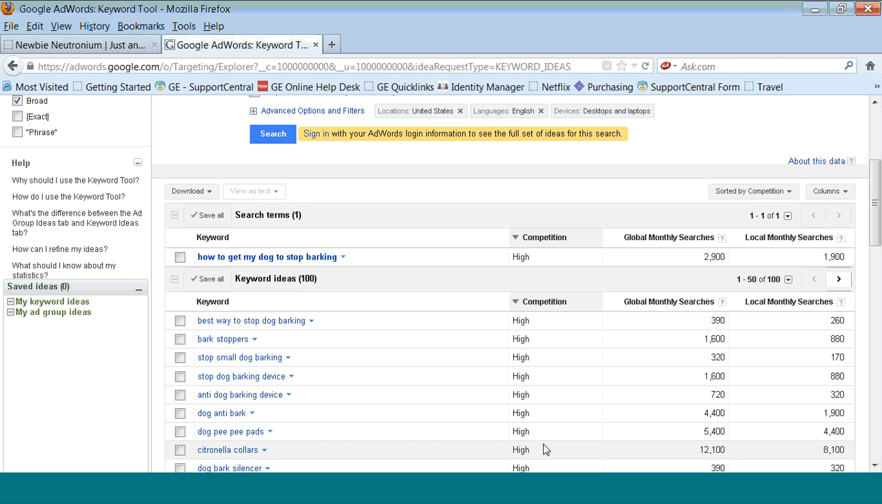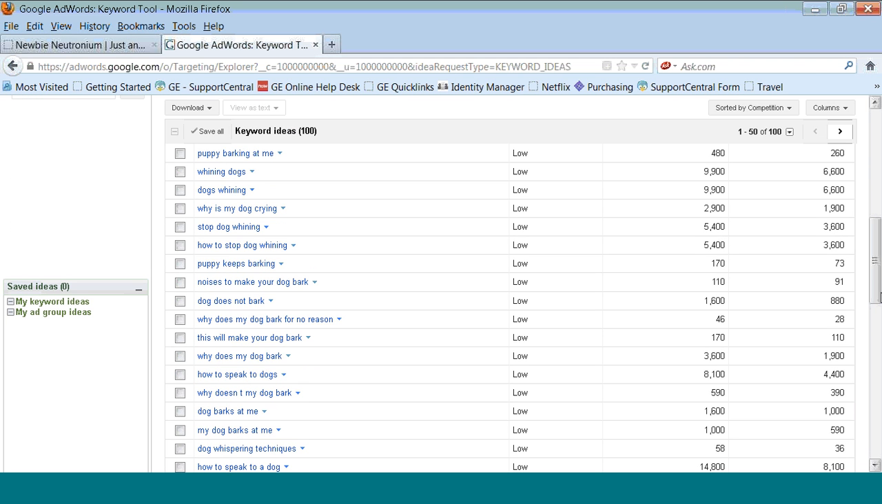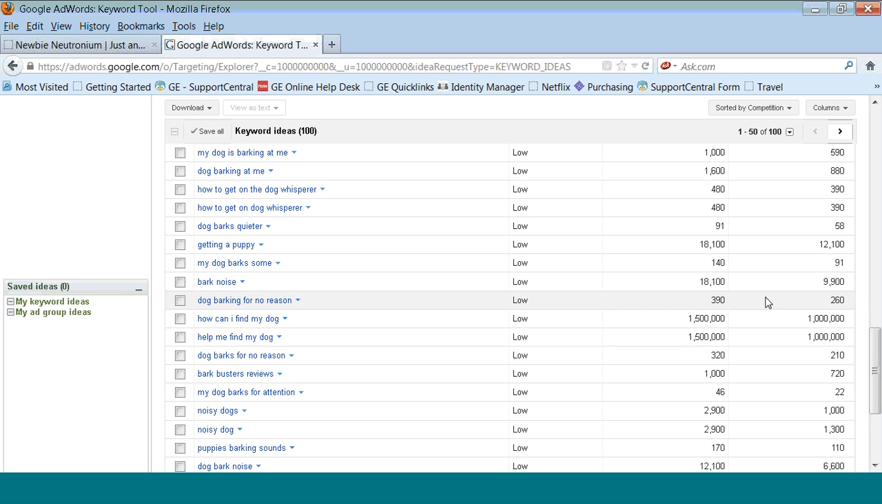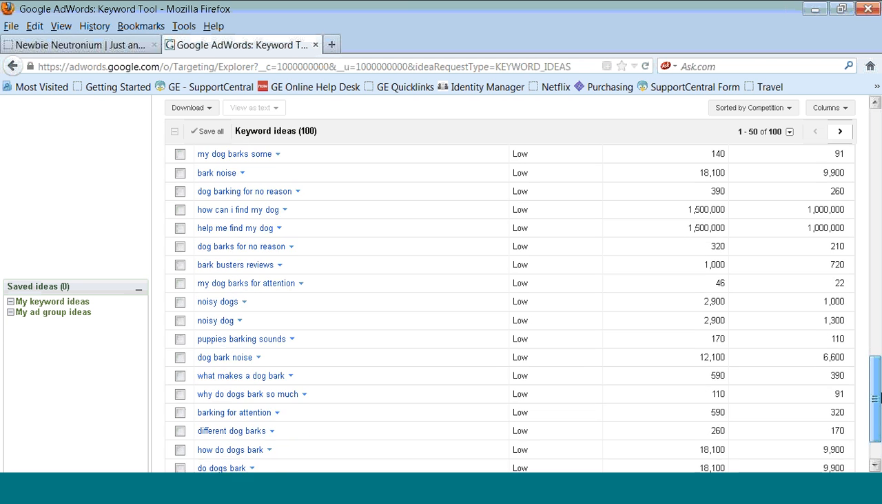So what you can do here under competition is you click on competition once. That'll bring up all the high competition words and phrases. Click on it again, you're going to get the low competitive. So what you can do then after doing that is look at what some of these low competitive with lots of hits are. So whining dogs, dogs crying, why did your dog bark, how to speak to dogs, kind of page down, getting a puppy, how to find dogs, that kind of thing.